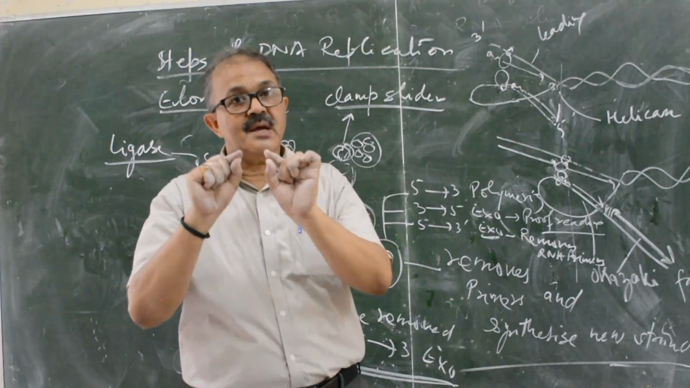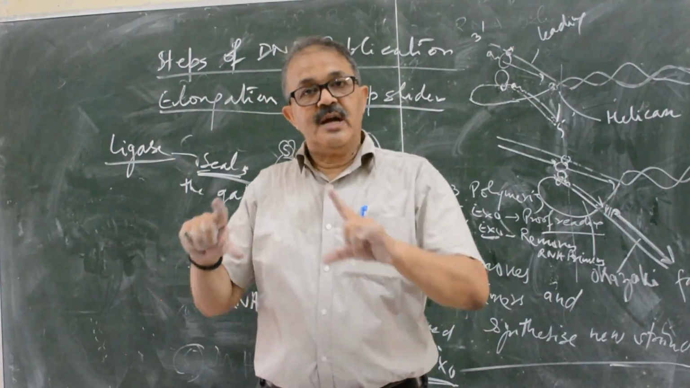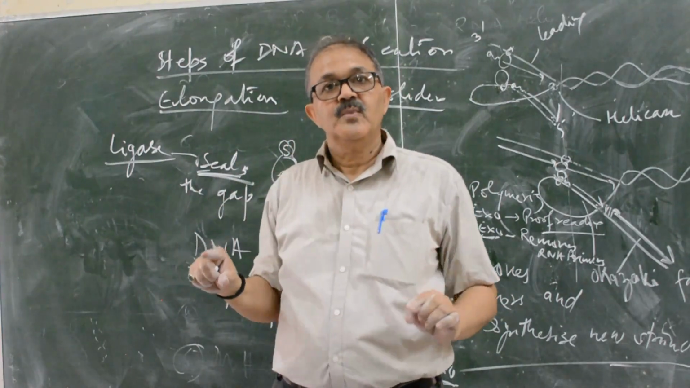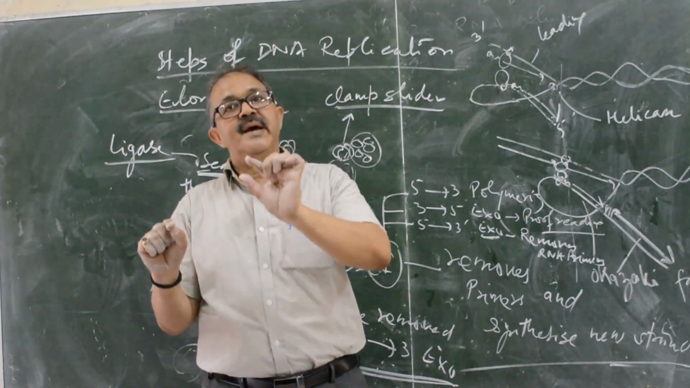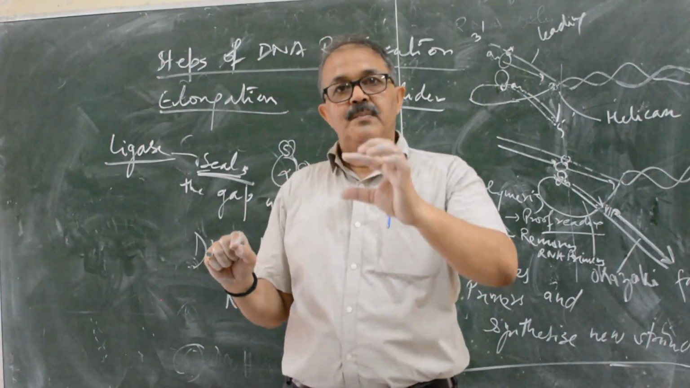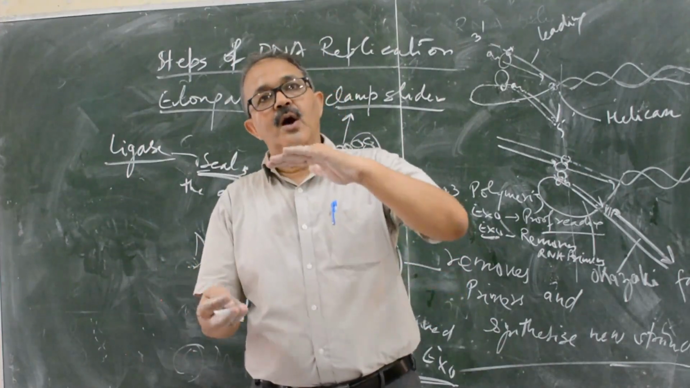SSB, single strand binding protein, binds both of the strands so that they remain single stranded. Primase enzyme synthesizes RNA primers, and there is presence of the DNA polymerase at the 3' OH end. Till now it is known as initiation.